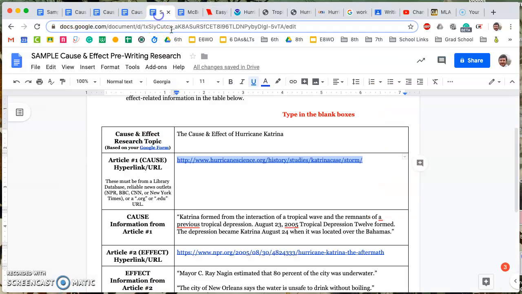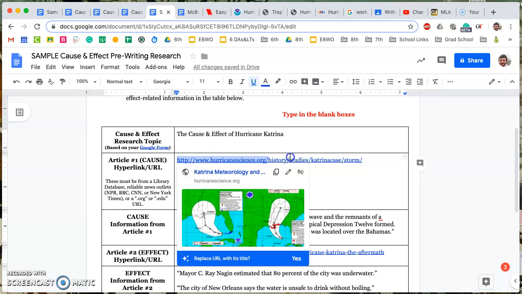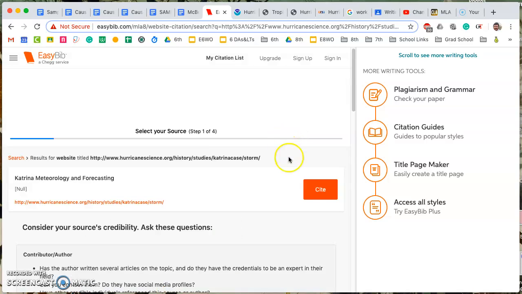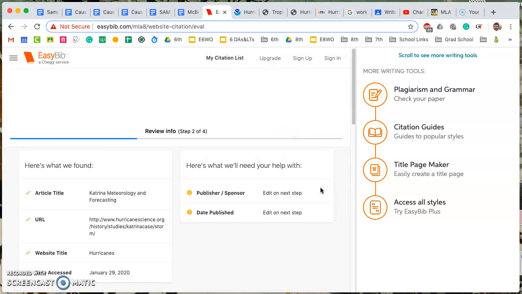Notice how I highlighted the URL and I'm going to copy it, Control C. I'm going to go back to the EasyBib site, paste it here, press search, and press cite.